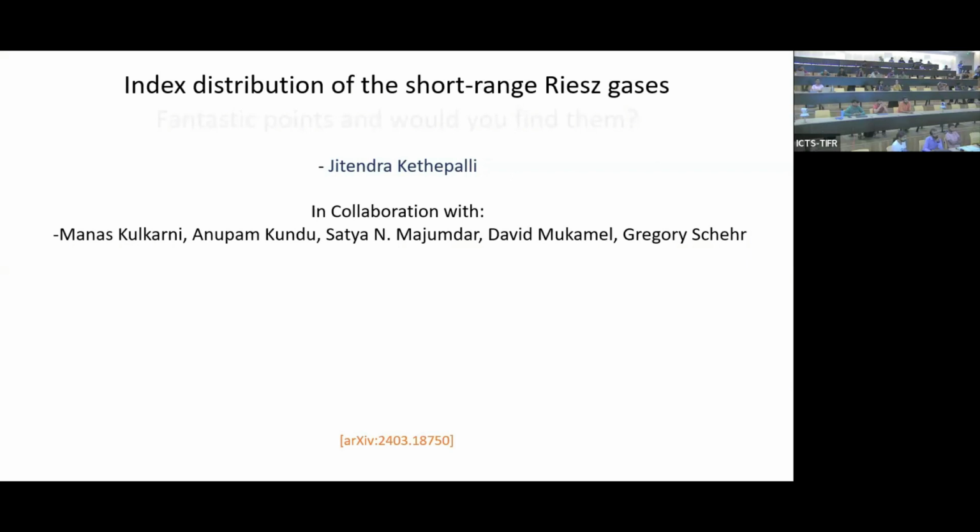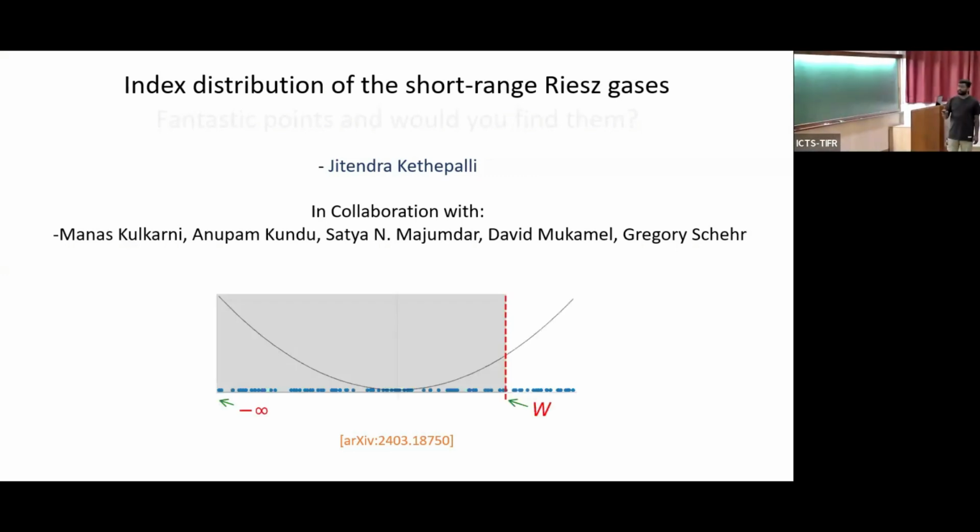So what do I mean by index distribution? Basically, consider you have a wall on a line, and there are multiple particles on the left of the wall, and there are some particles on the right of it. These particles could be non-interacting or interacting. But from configuration to configuration, the number of particles on the left and the number of particles on the right would be different. So what I'm interested in understanding is the distribution of particles on the left of